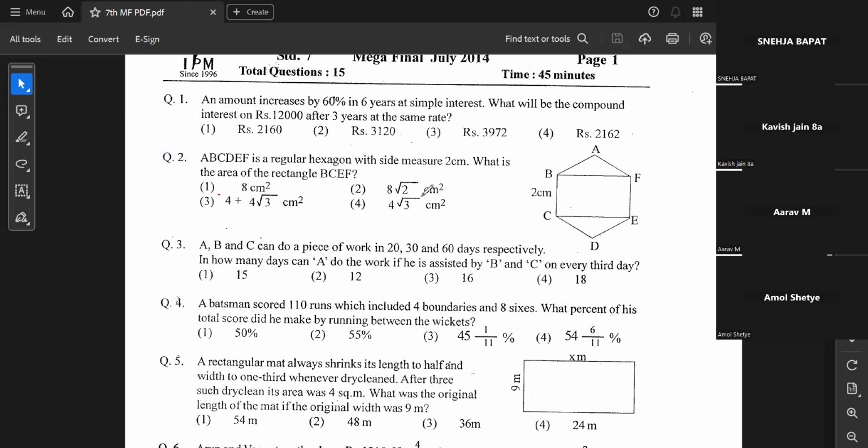ABCD is a regular hexagon with side measure 2. What is the area of the rectangle BCEF? I feel that it is already solved, is it? Students say they were unable to solve it even after seeing the recording.